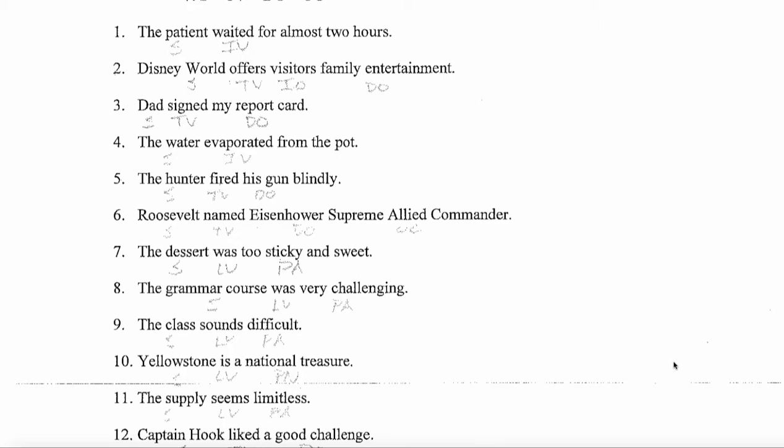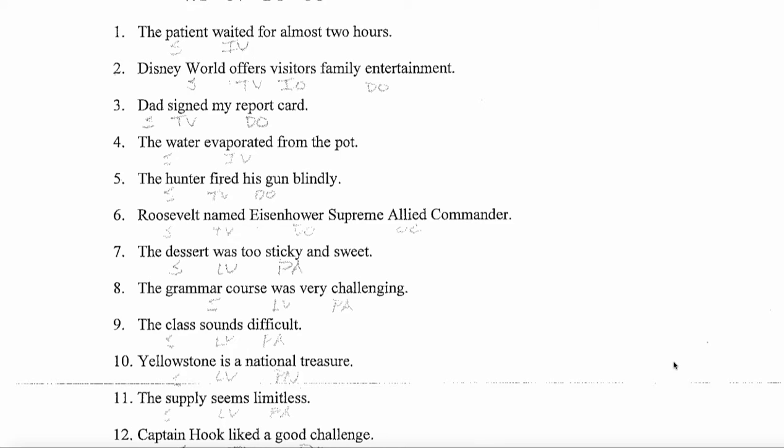Number 2, Disney World offers visitors family entertainment. So we have the subject, Disney World. Our first step is to identify the main verb, that's offers. Is offers a linking verb? No. So pattern 1, 2, 3 are gone. Those are off the table. Is there one noun phrase, 2 noun phrases? Well, it looks like there's definitely more than one.